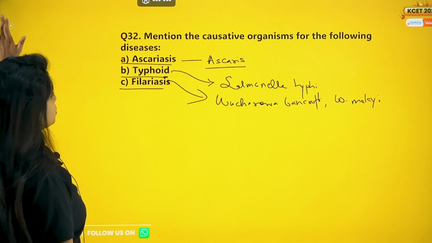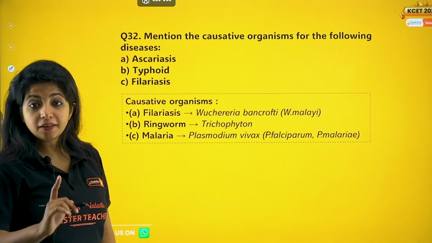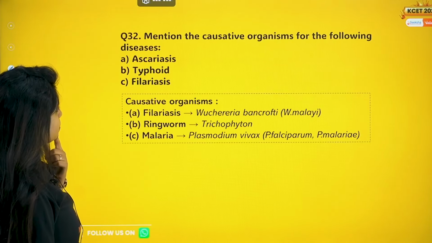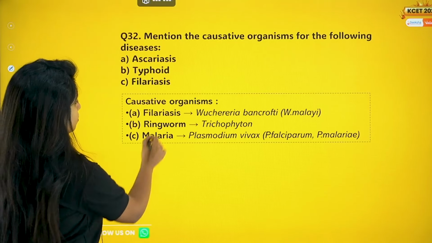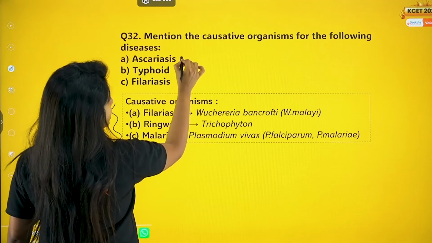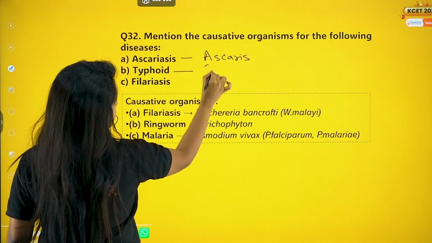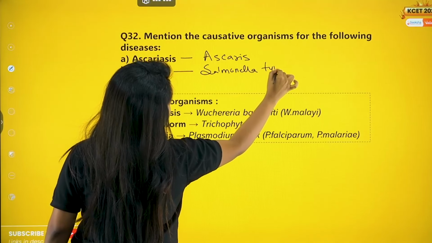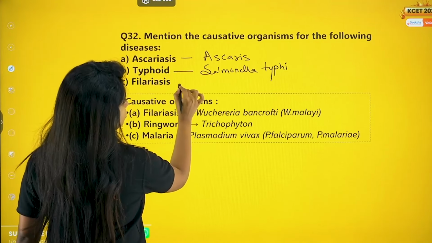So here I have all the things written properly so that you do not need to worry. Remember, malaria. Why is malaria mentioned over here? I think I put down the wrong answer. Yes, I put down the wrong answer, but still you can go through this as well. So this is a totally different disease, but anyways. Ascariasis is caused by Ascaris. Typhoid is caused by Salmonella typhi. So you might be thinking, ma'am knows how to write properly also, right? Then why does she not do it?